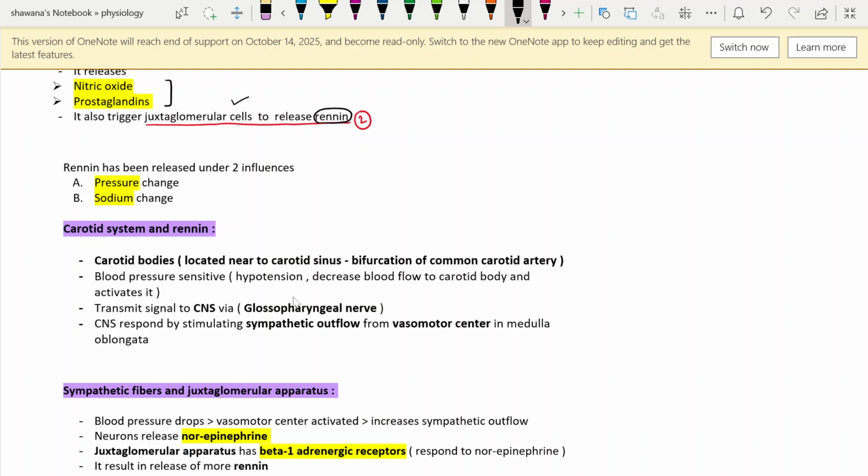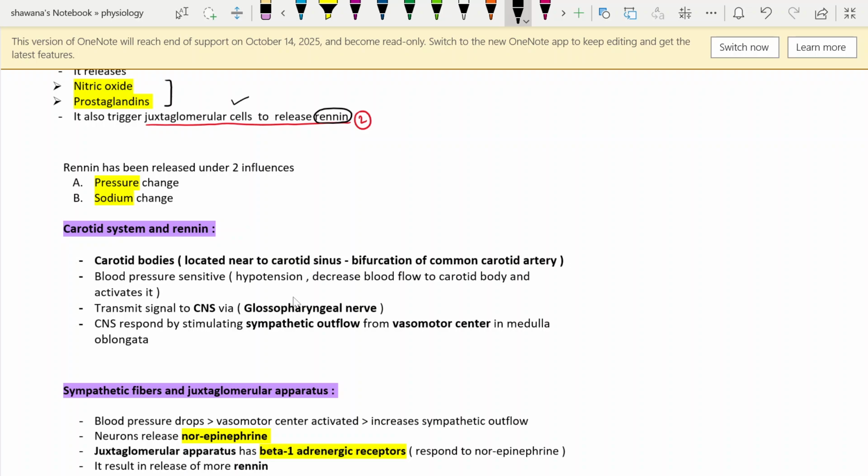In case of hypotension, when there is reduction of the blood flow towards the carotid bodies, these bodies are activated in response to hypotension, and they transmit signals to the central nervous system via the glossopharyngeal nerve, or the ninth cranial nerve. When the glossopharyngeal nerve reaches the central nervous system with the signal that there is hypotension, the central nervous system responds by stimulating sympathetic outflow and the vasomotor center in the medulla oblongata.